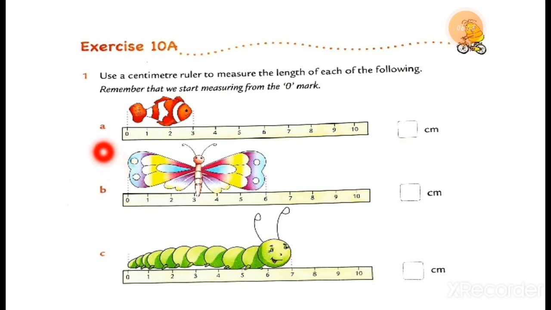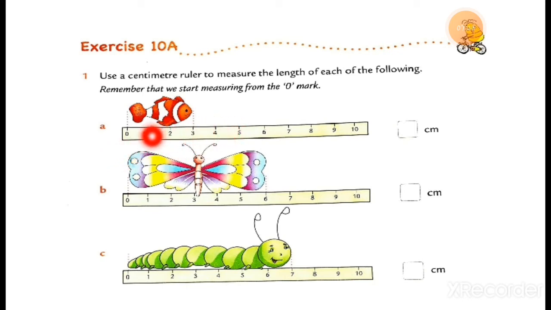Here is question A and here is the ruler. You can draw it very easily. It is just a rectangle, and there is no need to draw a fish. You can draw a square, a circle, or any object that is easy to draw, but you have to maintain the length from 0 to 3.